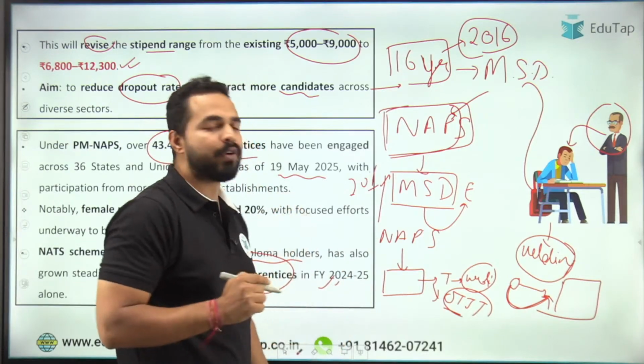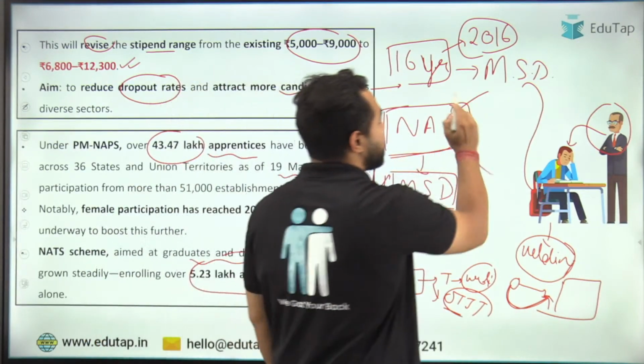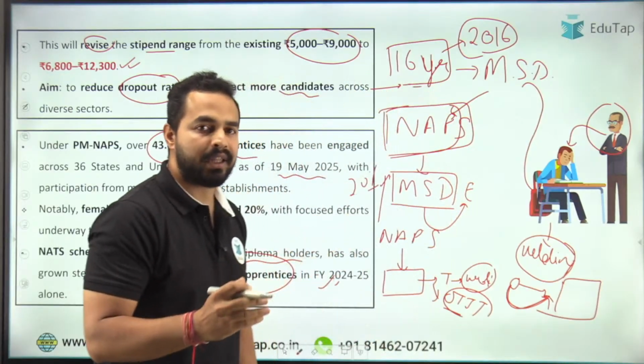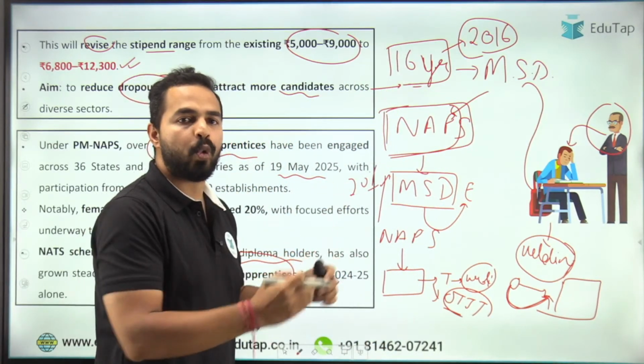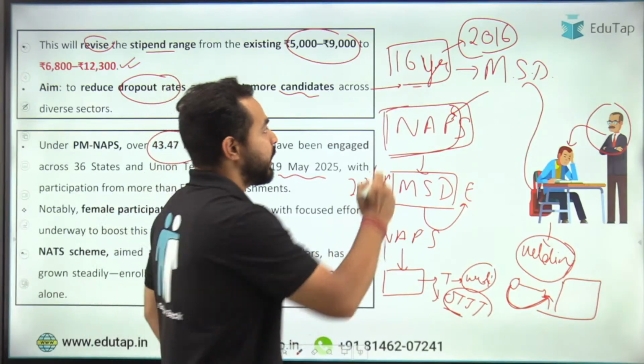ठीक है? And apart from that, let me tell you that as this person is 16 years old, अगर हम बात करते हैं in order to participate in this scheme, what is the minimum eligibility criteria? That is 14 years.